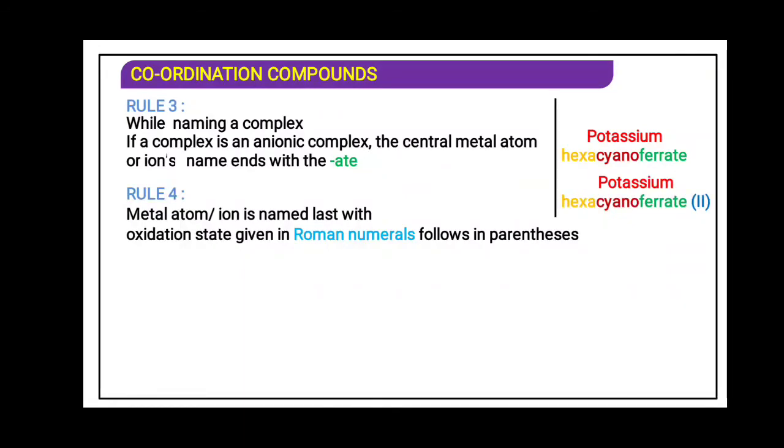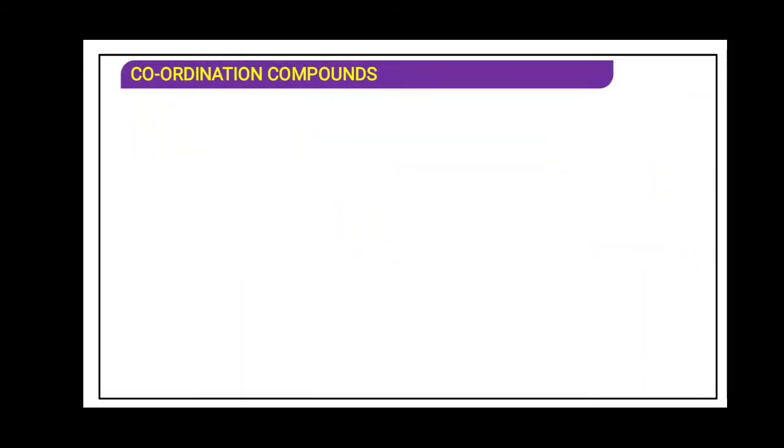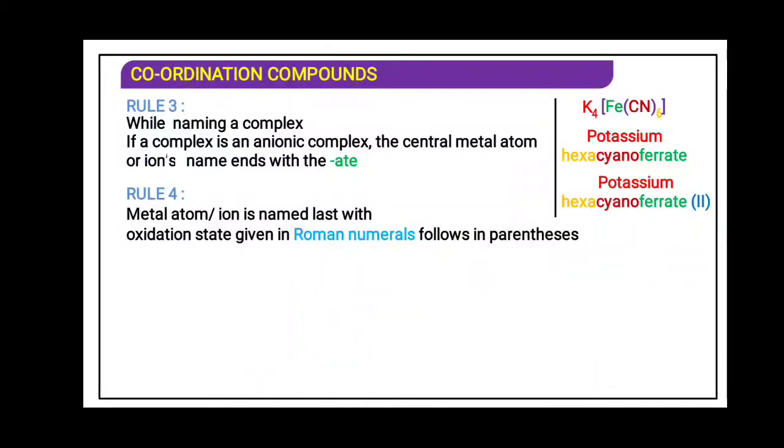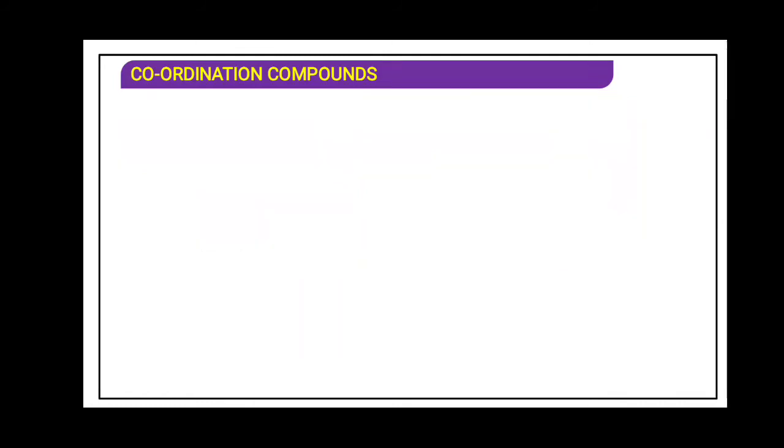How to find the oxidation number I have explained to you in the previous lecture, that is of EAN, the effective atomic number. There I have explained how to find the oxidation number of the central metal atom. So from that you can understand how to write the oxidation number of the central metal atom, that is 2. It is plus 2, that is why it is written in Roman numerals in the simple bracket. Potassium hexacyanoferrate(II), and at the end you can write complex. It doesn't matter. Let's see ahead.